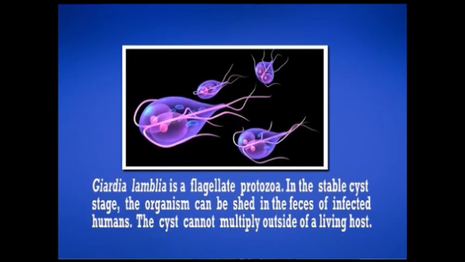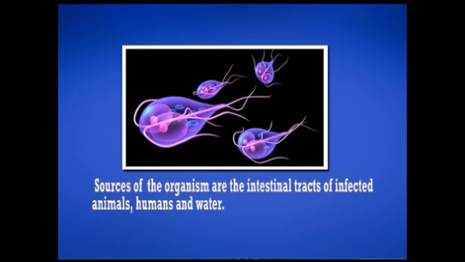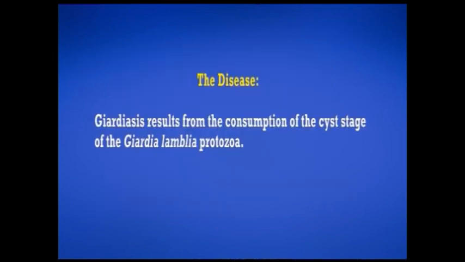Now we'll come to the parasites that are involved in foodborne diseases. That is Giardia lamblia. Giardia lamblia is a flagellated protozoan. In the stable cyst stage, these organisms can be shed in the feces of infected humans. The cysts cannot multiply outside the living host, and the sources of the organism are the intestinal tracts of infected animals and humans. Then water. Giardiasis results from the consumption of the cyst stage of the Giardia lamblia protozoa.